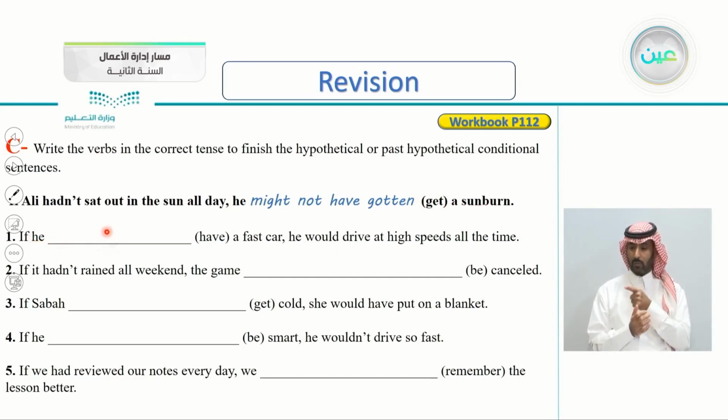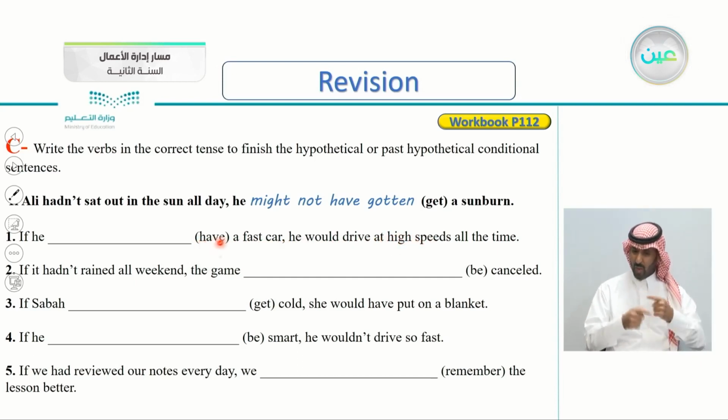If he have, and the verb here is have, a fast car, he would drive at high speeds all the time. And notice have, is it present or past? Yes, present. So we're dealing here with a present hypothetical.